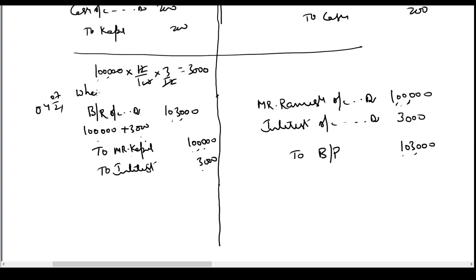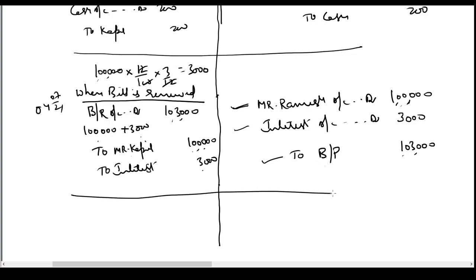I write here when bill is renewed. When the bill is renewed, this is the entry we pass. I hope you are able to understand. Interest expense, because it's a loss for me, hence debit. I am giving an asset to Mr. Ramesh. I am giving a bill to Mr. Ramesh. He is a receiver, hence debit. I am giving a bill. That is why I am calling it as bills payable. I am accepting a liability.